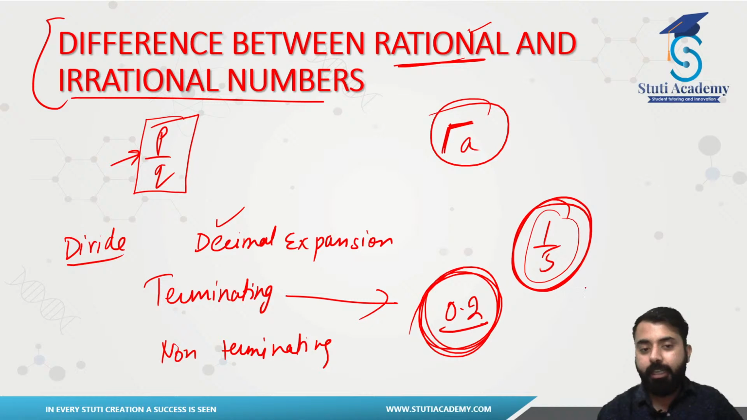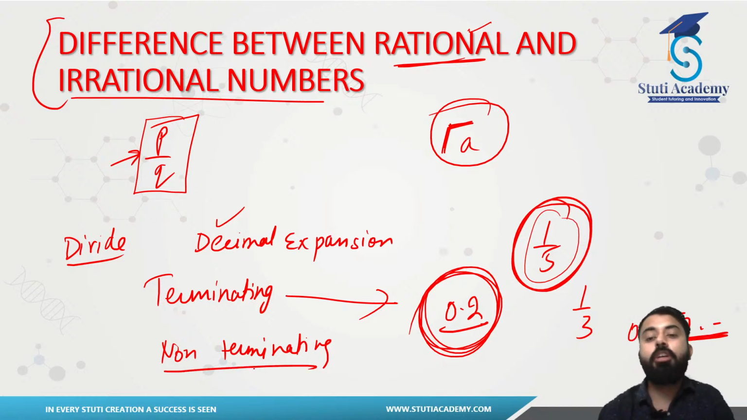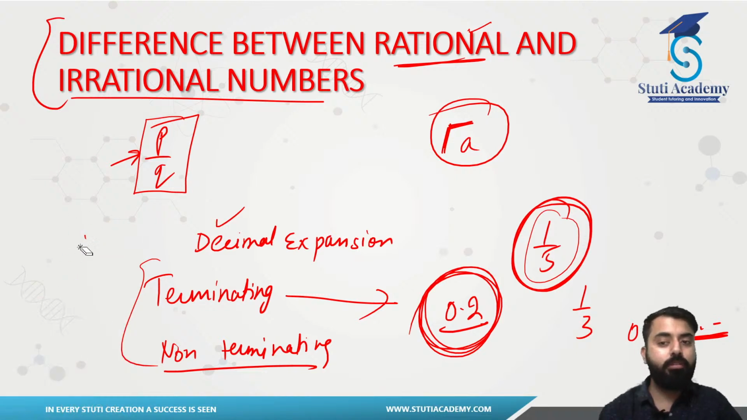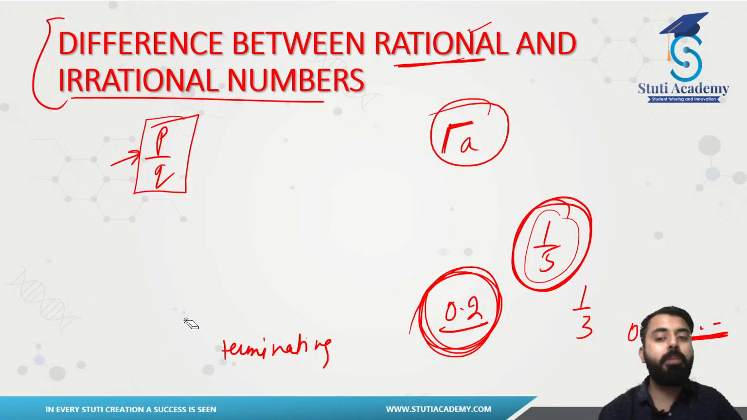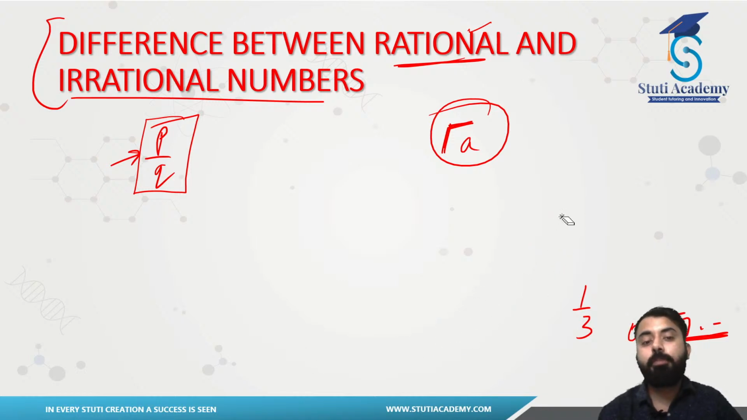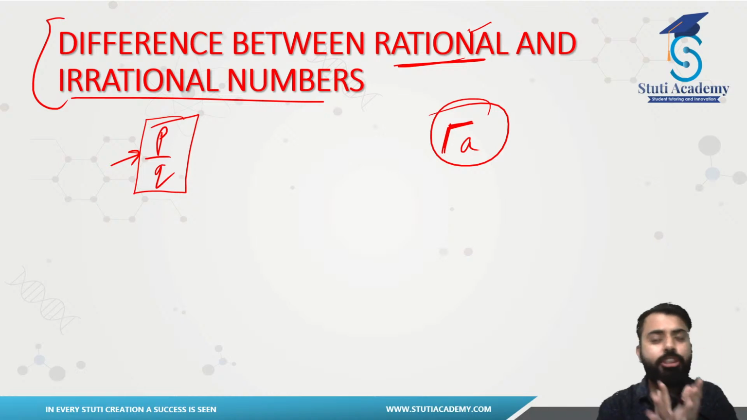But if I had taken 1 over 3, that would have been 0.333. Now you guys see this value will not stop. These kinds of expansions are your non-terminating expansions. We will be understanding these cases deeply later on. So just remember this for now: the difference between rational and irrational is that rationals can be represented in the form of p by q, whereas irrationals cannot be. But there will be a difference on the basis of their decimal expansions also. Once we get to expansions, I will explain the difference there. This is the basic difference that you guys should know. I hope you get the point here, right?